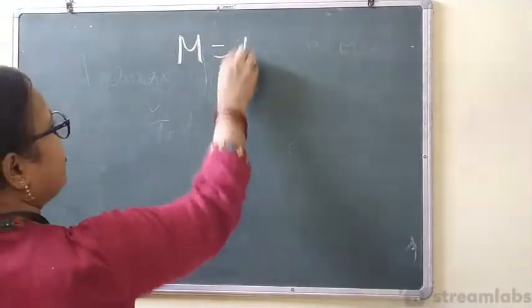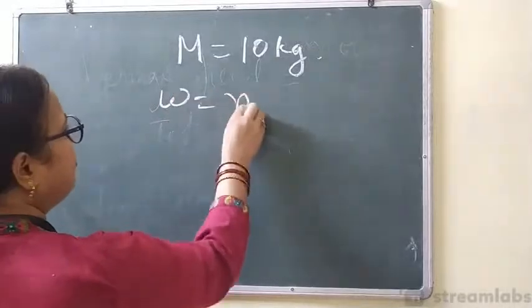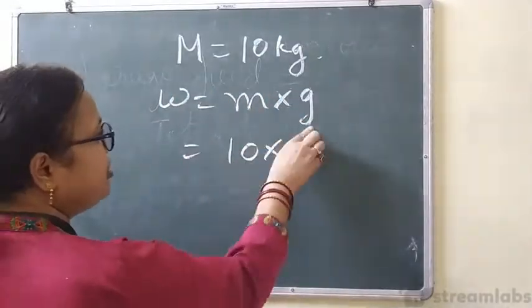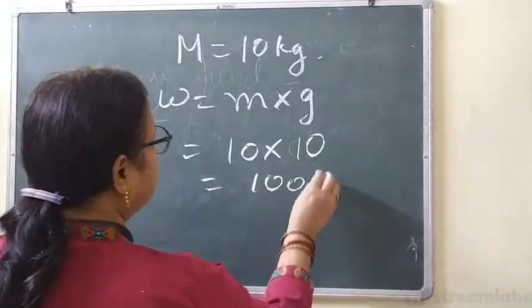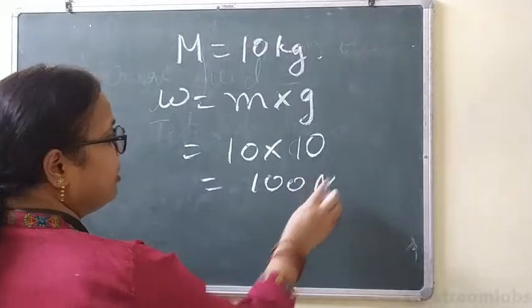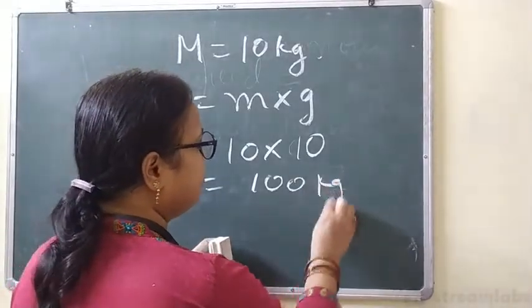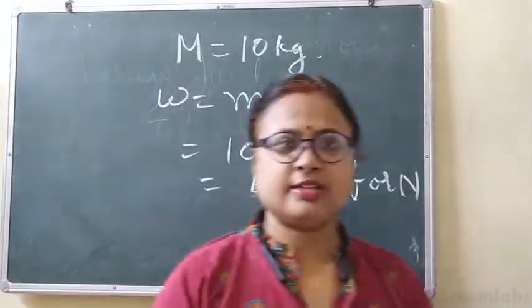So if the mass of a body is 10 kg, then the weight of the body will be what? The formula of weight of the body is m into g. M means 10. G means what? Gravity. Suppose the gravity is 10, then the weight will be 100 Newton, or 100 kgf. Both you can write. Clear?